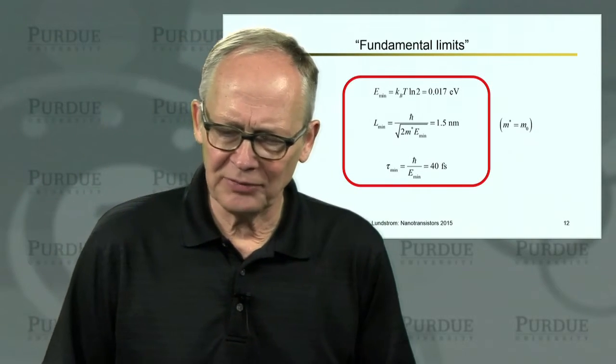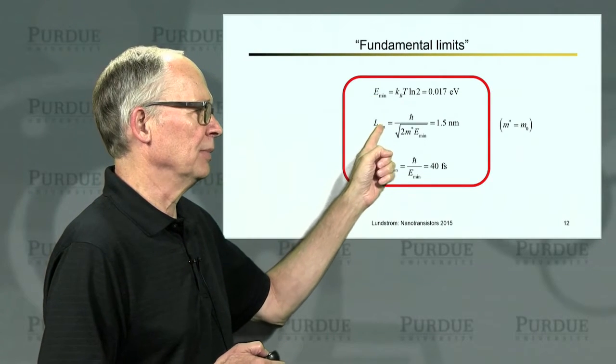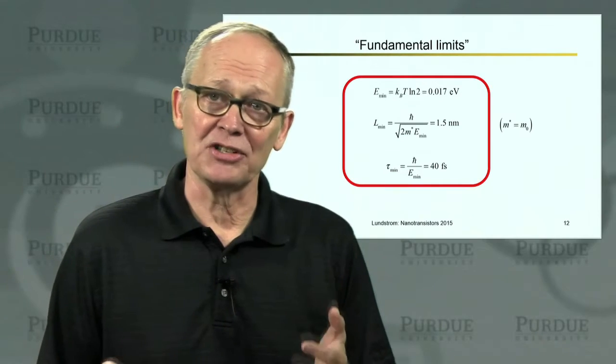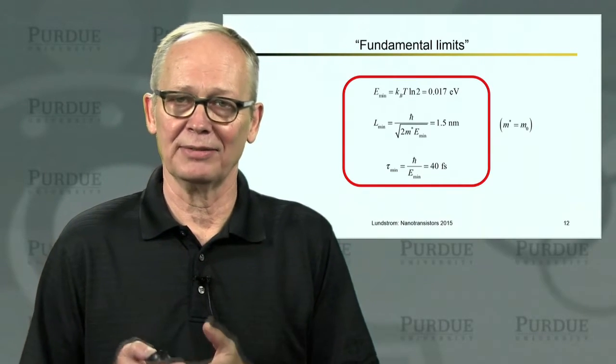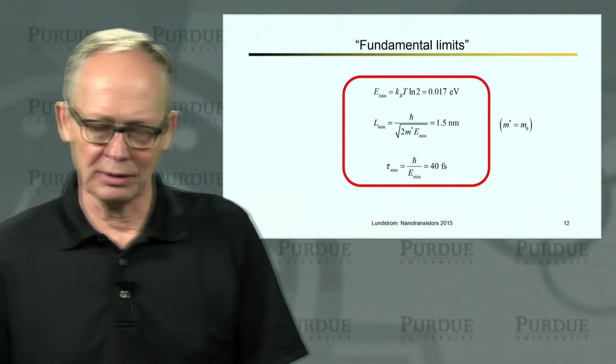Okay, so these are some very simple arguments. We've established the minimum switching energy, the minimum channel length, and the minimum switching time. We've been very generous with our definition of what it means for a device to be off, what it means for a switching event to have occurred.